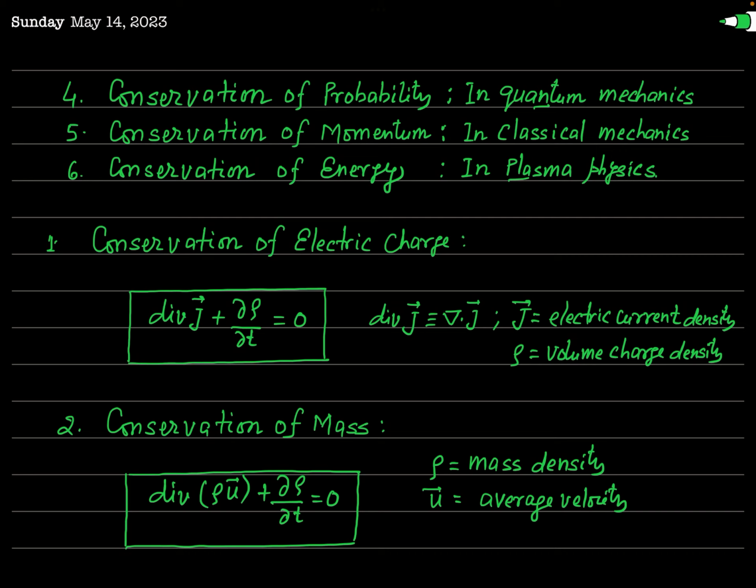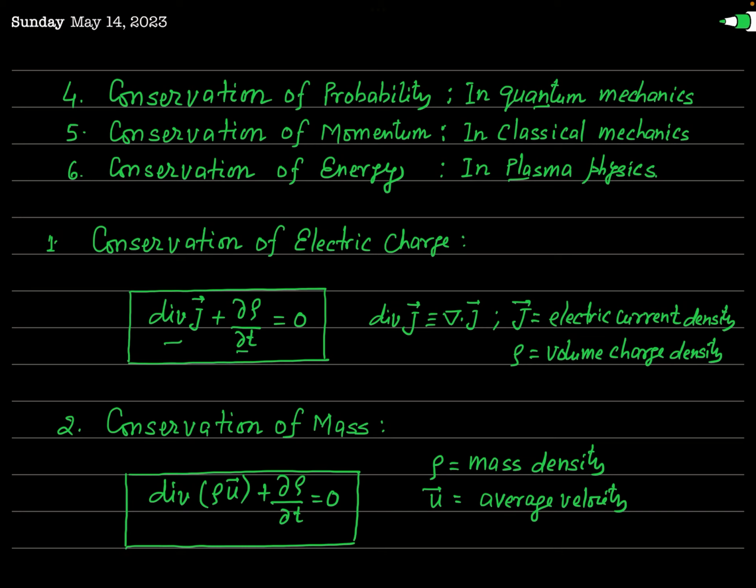So let us see. When you talk about the conservation of electric charge, you know that the total charge of an isolated system remains conserved, and this conservation of electric charge is expressed mathematically by this equation given like this. This is divergence of J plus del rho by del t equal to 0.